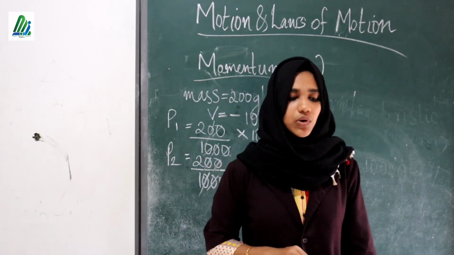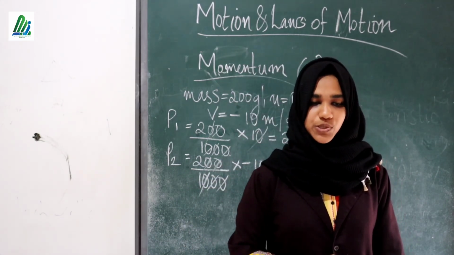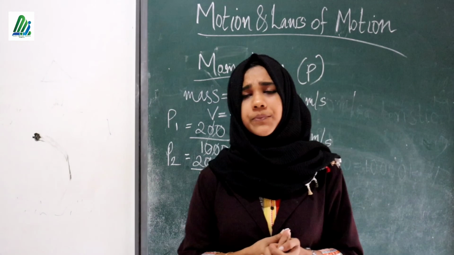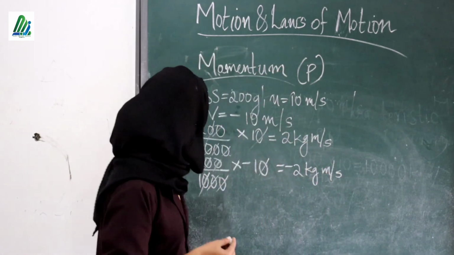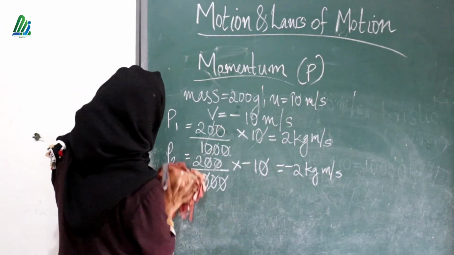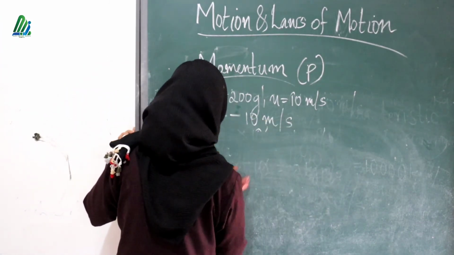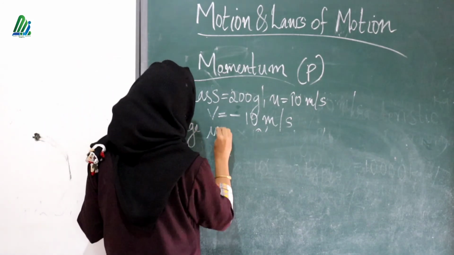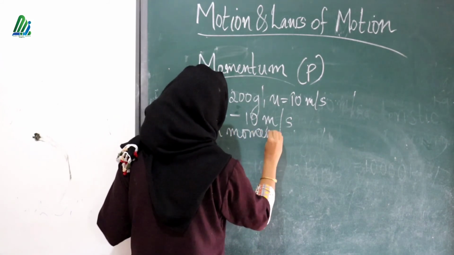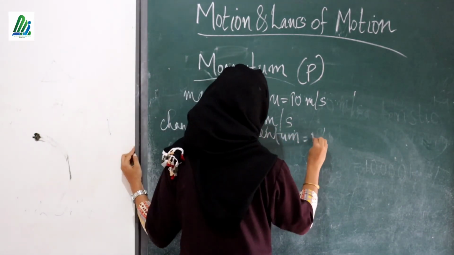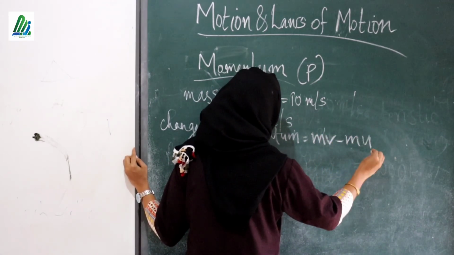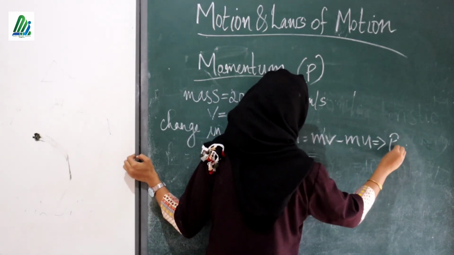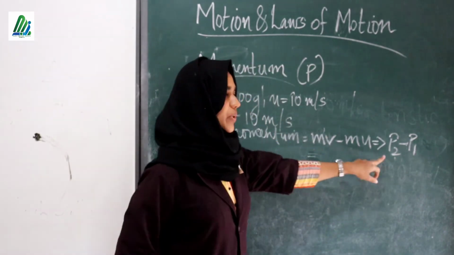In this question, calculate the change in momentum if the ball bounces back on the same path with the same speed. So here we want to find the change in momentum. How can we find the change in momentum? That is mv minus mu, or P2 minus P1.